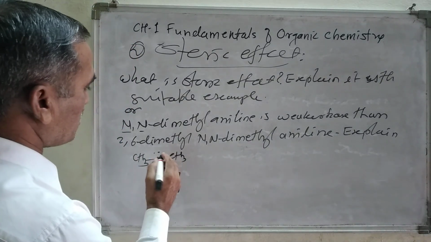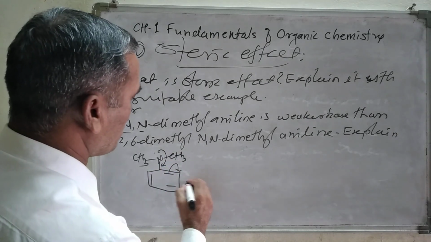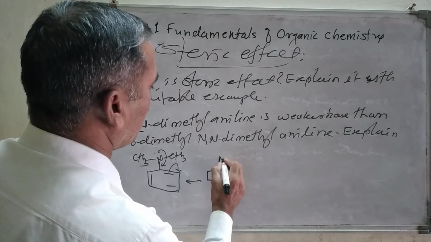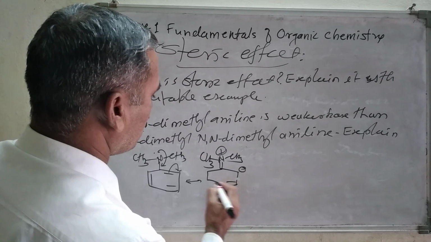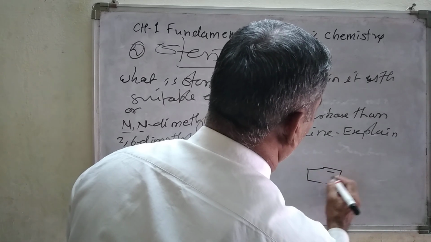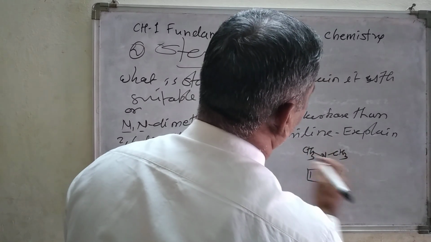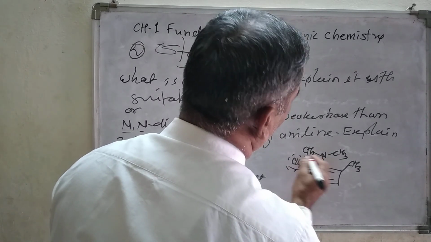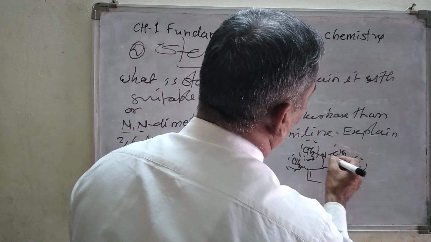Now look here, this lone pair easily comes down and delocalizes, and we can draw a resonating structure: a double bond to N, a positive charge on nitrogen with CH3 groups, and a negative charge on the ring. Now look at another structure: N with CH3 groups, and methyl groups at the ortho positions, creating a lot of steric interactions.